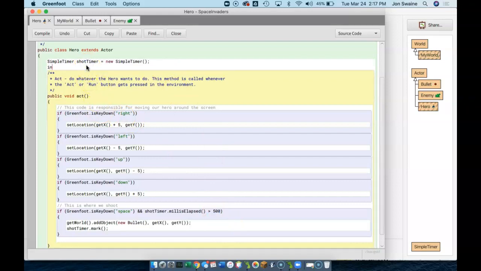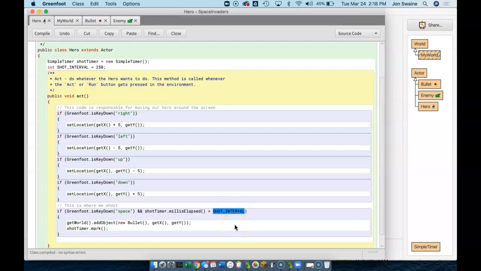I'm going to make a variable up here called int shot interval equals, and I like the 250, so I'm going to make 250. And then I'm going to put that there. And if you're thinking, well, why did you do that? Because it's really just going to do the same thing, isn't it? And you're making a variable, it's kind of confusing. Well, it's for readability. If someone goes down here and reads this, if they say, okay, shot timer millilapse greater than shot interval, they know what this number is.